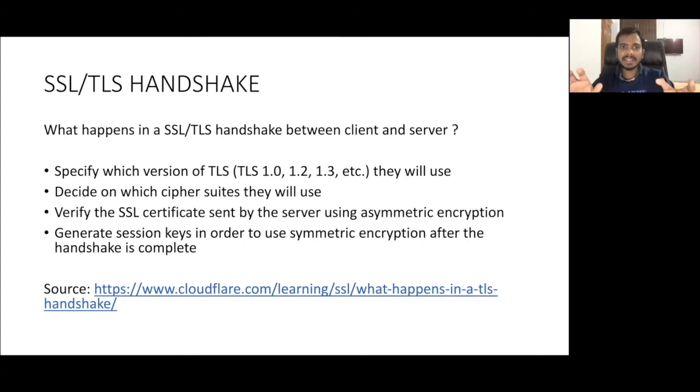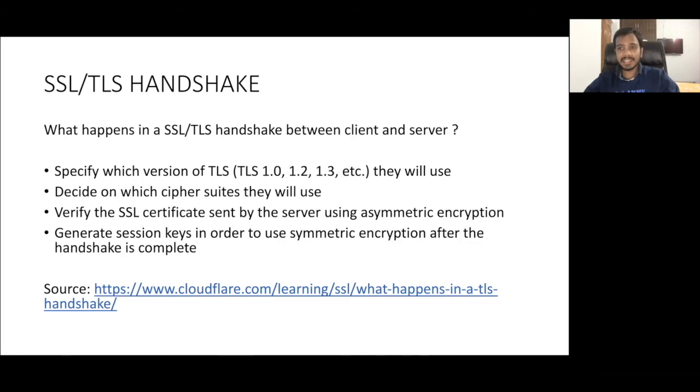Now, what happens in the TLS handshake between client and server? I told you first DNS resolution happened, then the TCP handshake happened. Now the third step is, of course, that the message needs to be encrypted. So for that, what is the protocol? There are actually 4 steps involved here. The first step is to specify which version of TLS they will use. Both the client and server agree on which TLS version they will use.